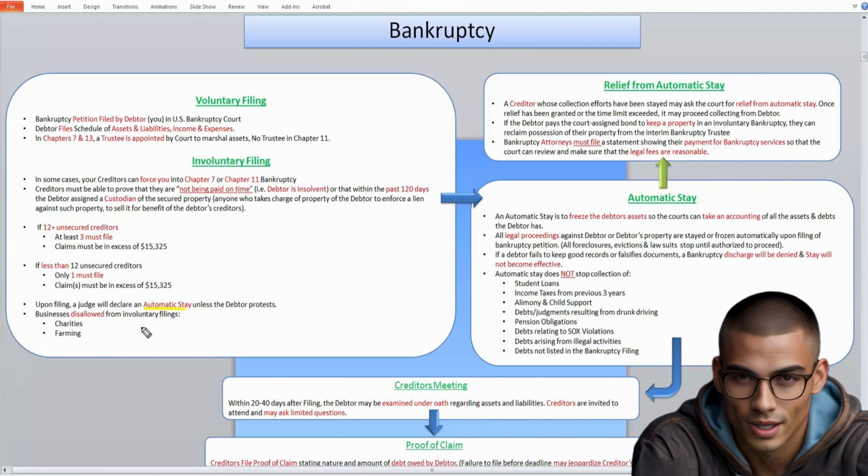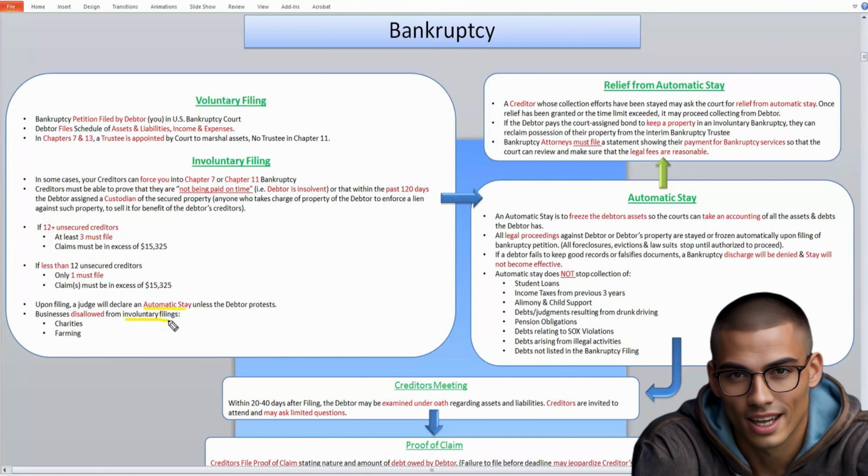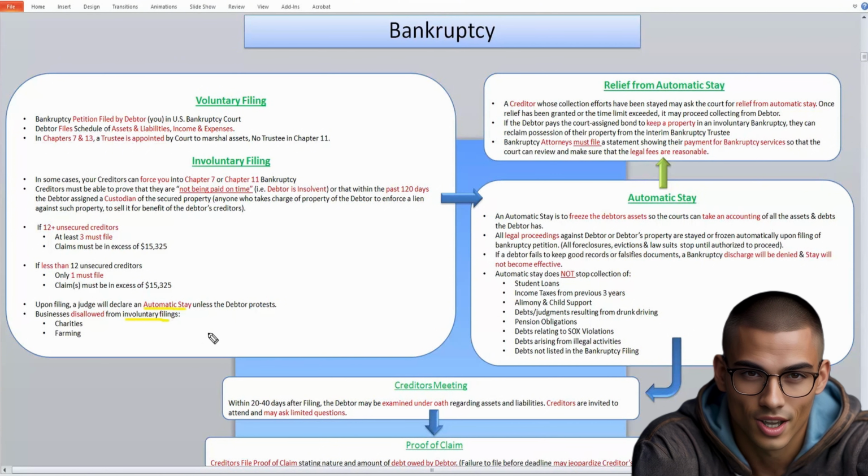There are two types of businesses that are not allowed to be entered into involuntary filings, so no matter how much they owe the creditors, they can't be forced into filing involuntarily, and that includes charities and farms.